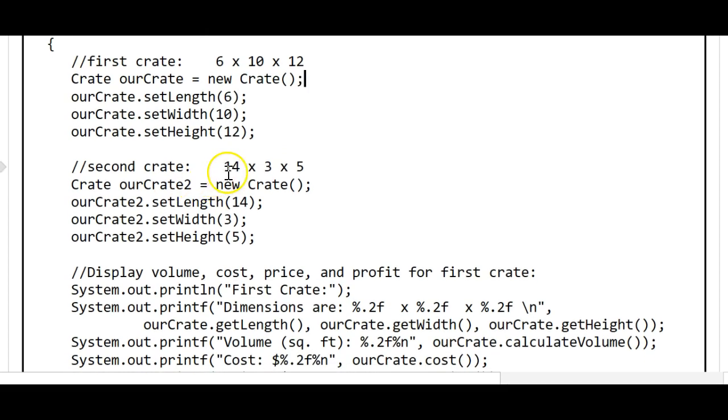For the second crate, the 14 by 3 by 5 crate, let's make a new crate object. Let's call it rcrate2, and then let's use the setter methods to set the length, width, and height to 14, 3, and 5 in that order.